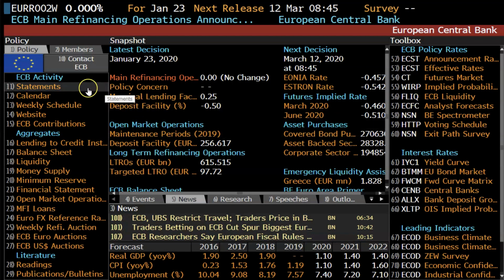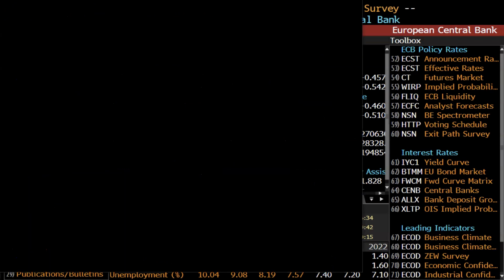It gives you a quick link to all the statements that the ECB may have made, as well as their calendar, announced rates, and effective rates. But for me, the easiest one to look at that captures most of the policy rate information will be to click under calendar, number 12.